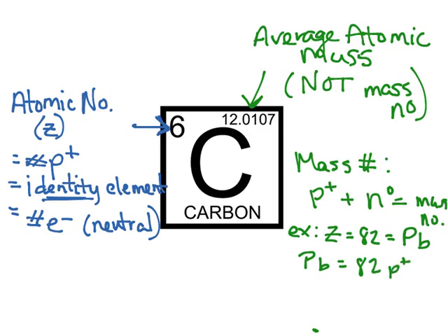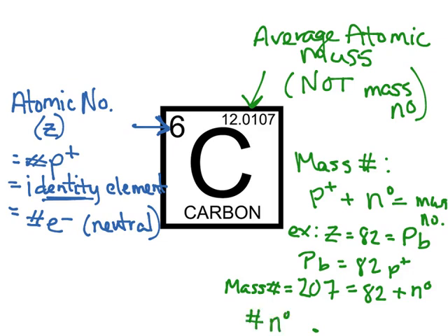If it has a mass number of 207, that means that we have 82 protons plus however many neutrons. So to figure that out, we take 207 minus 82, and the number of neutrons would be 125.